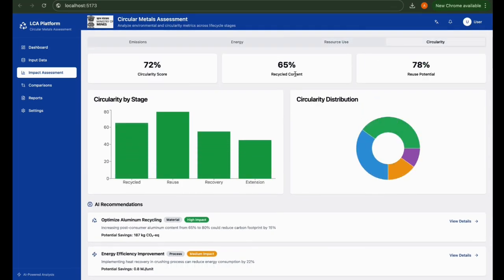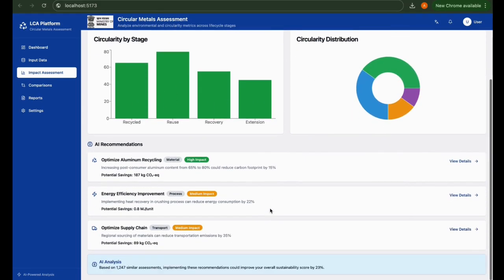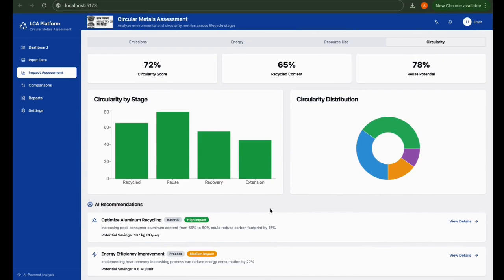In circularity, there is 65% recycled content through our model and 78% reuse potential. Circularity by stages, circular distribution, and an AI recommendation system to enhance the overall recycling process.